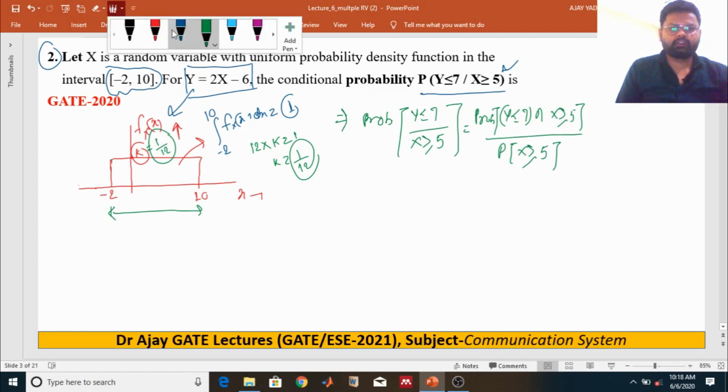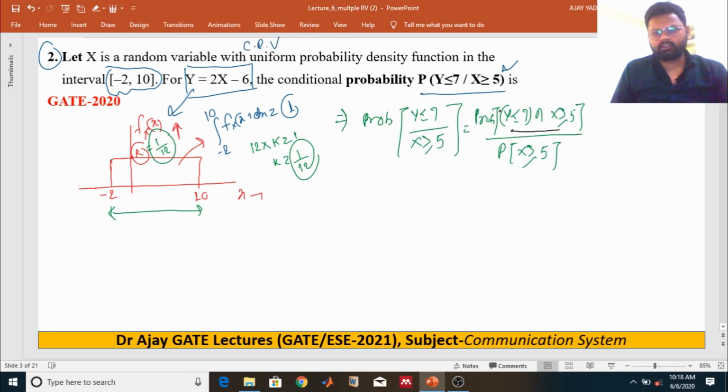First of all, we have to find out what is the reason of this intersection part, so that we can solve this problem easily. So we have two variables x and y. Then how do you get it? It is not impossible to get these reasons. So we have to put the region of the random variable y in terms of x, so that we can easily get the intersection part of this random variable.